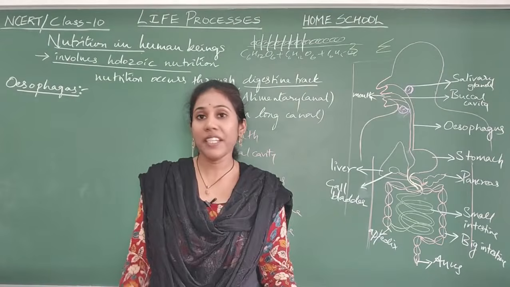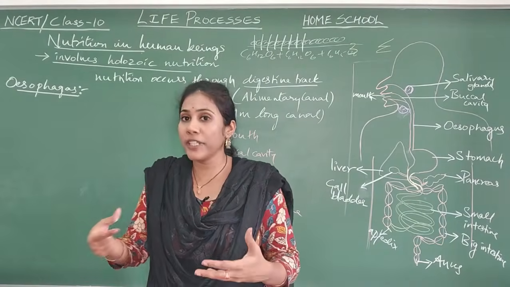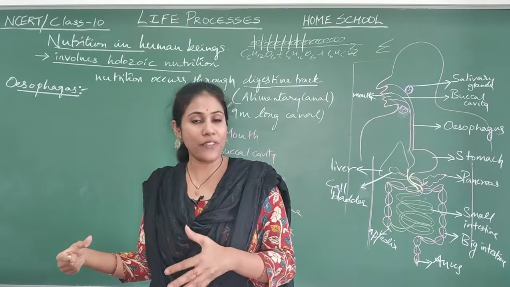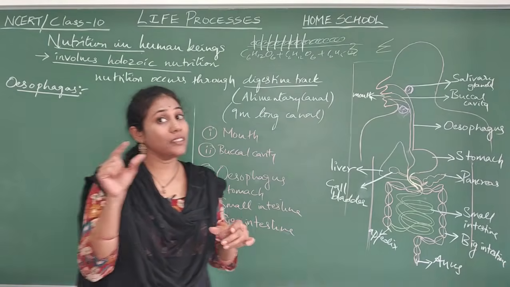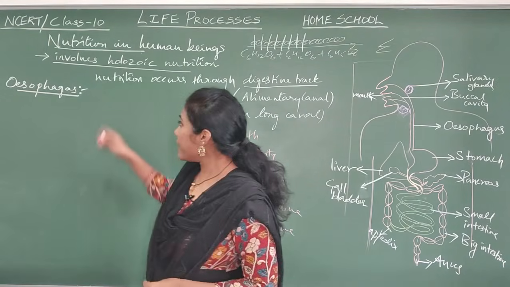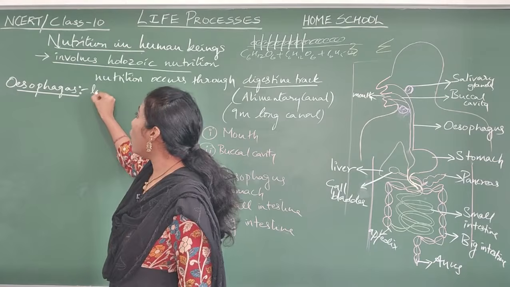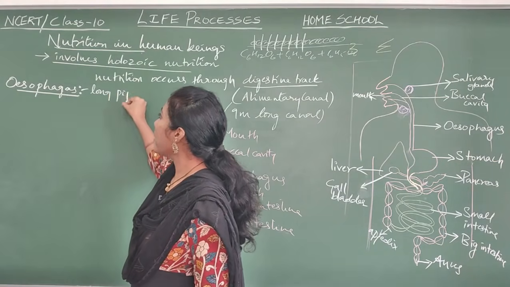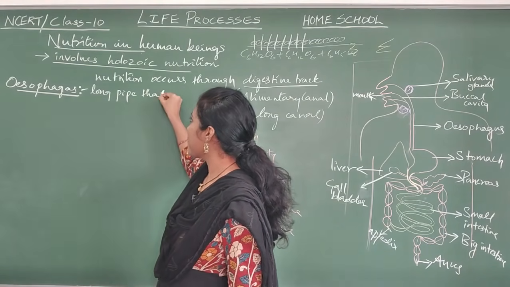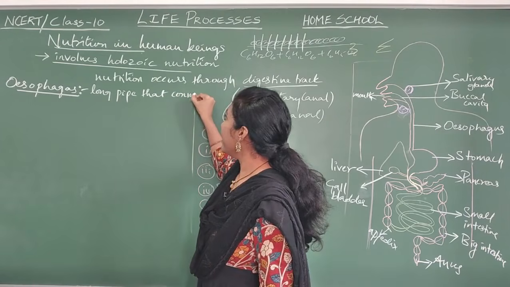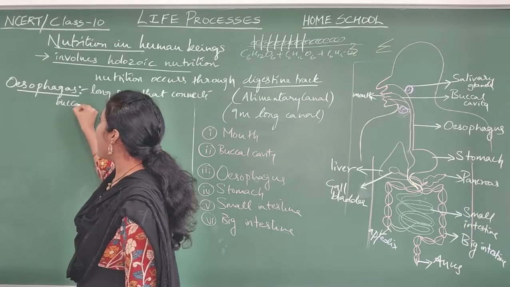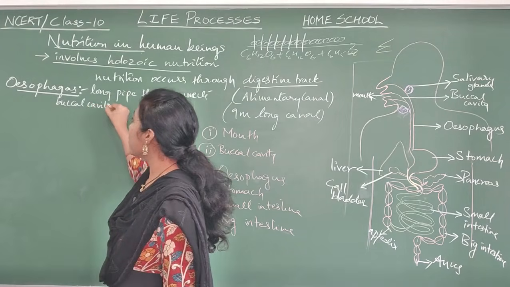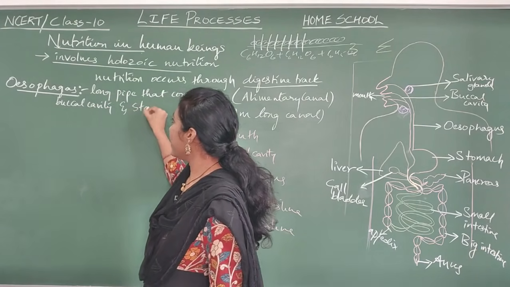So now we have seen how the food goes from the buccal cavity to the esophagus. Now let us learn more about the esophagus. The esophagus is a long pipe that connects the buccal cavity and stomach. You can see the diagram.